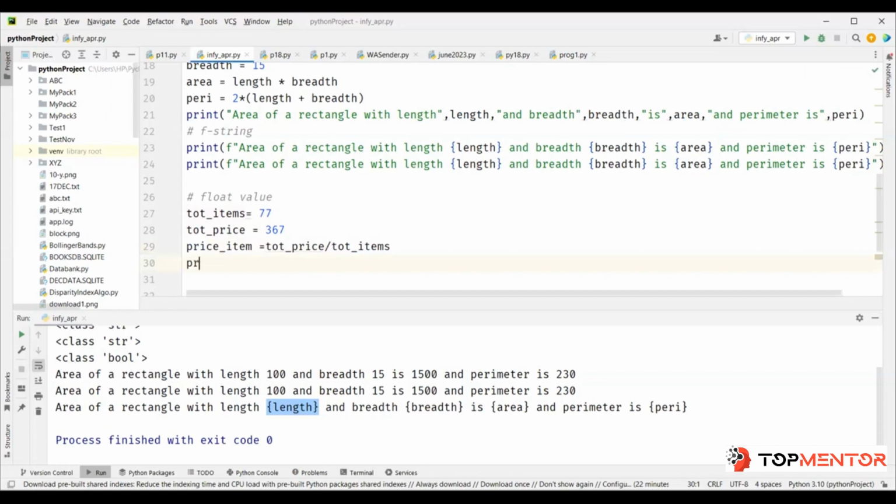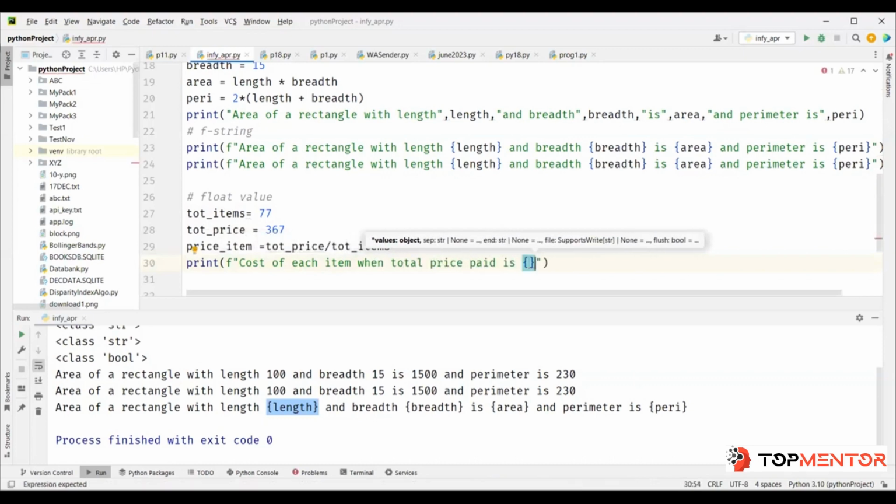So I'm going to say print f, cost of each item when total price paid is total price for, let me put total items here.